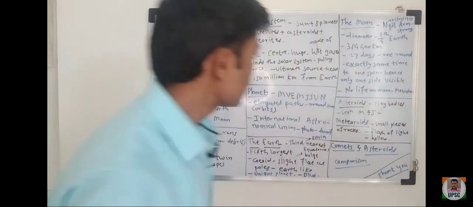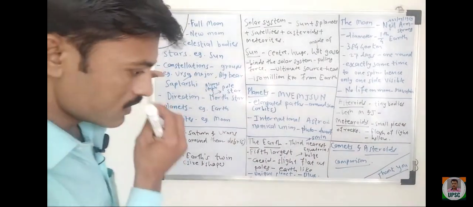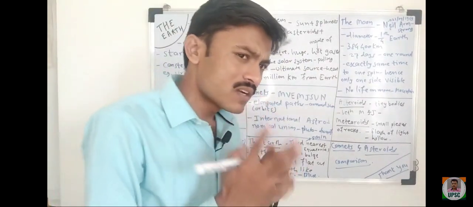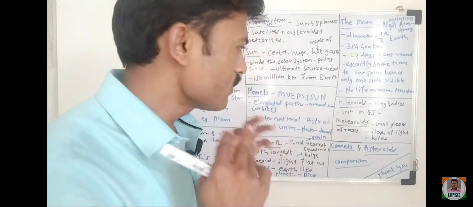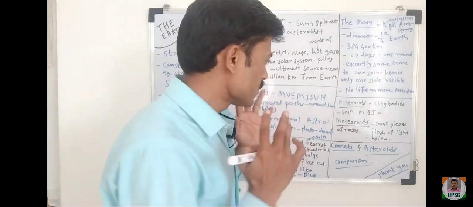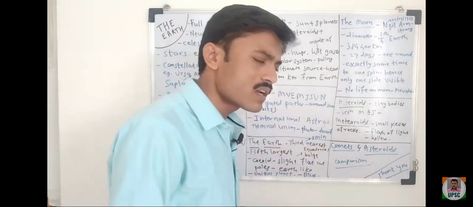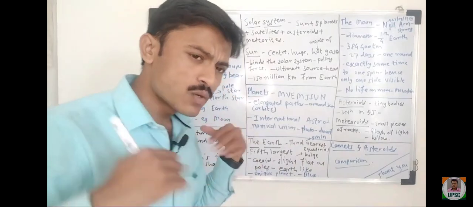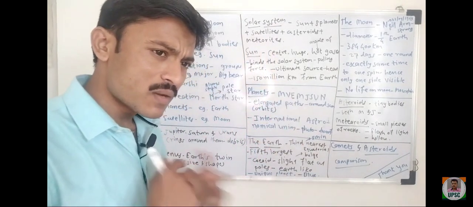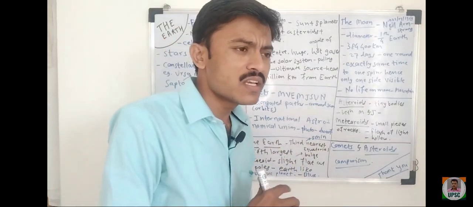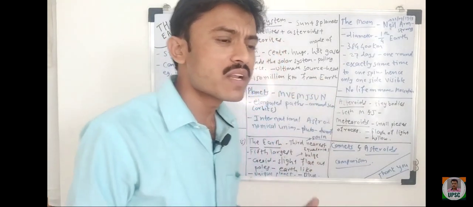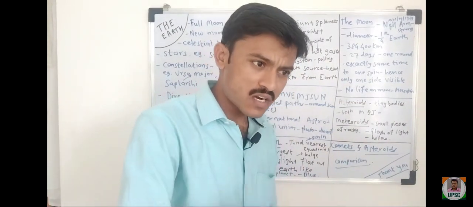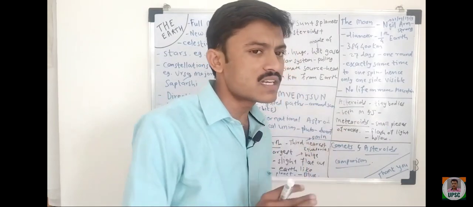First of all, the chapter name is the earth in the solar system. I will explain every concept of this chapter. It will look very easy to some people, and difficult to some people. Whoever has not started or never read NCERT will find it a bit difficult, or it will be value addition to them. But those who have already read it for 2-3 years will find this repetition, but still you will find something about how differently the NCERT can be read and how we have to approach the NCERT and how the questions directly come. Options are made by UPSC directly from the NCERT.